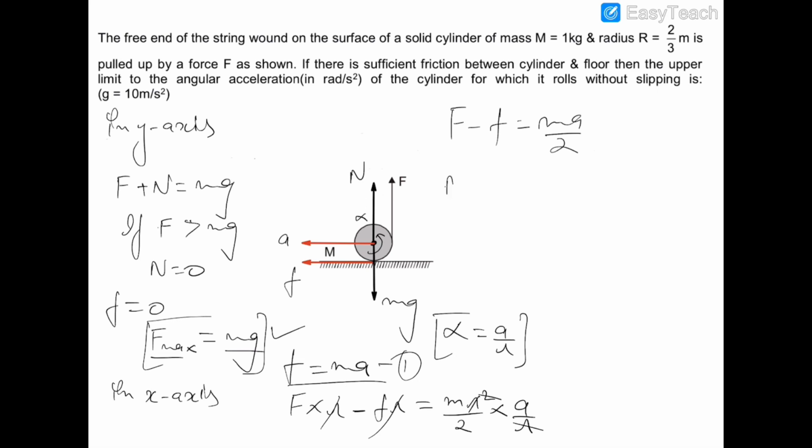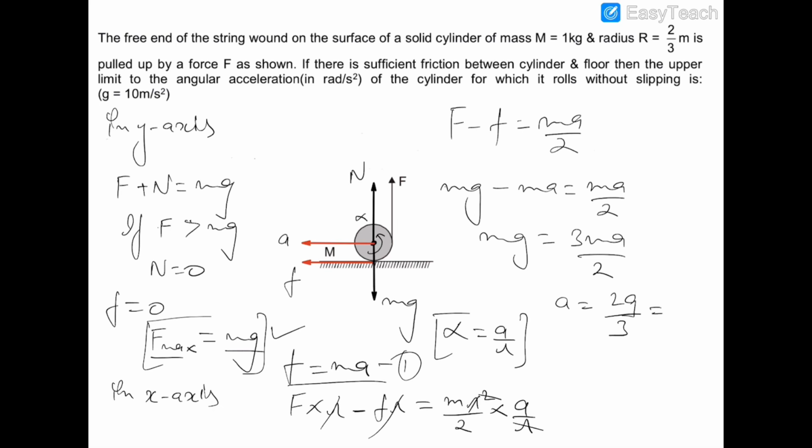So mg minus ma is equal to ma by 2, and therefore mg is equal to 3ma by 2 and a is equal to 2g by 3. So this is 20 by 3, and alpha is equal to a upon r, where r is 2 by 3.